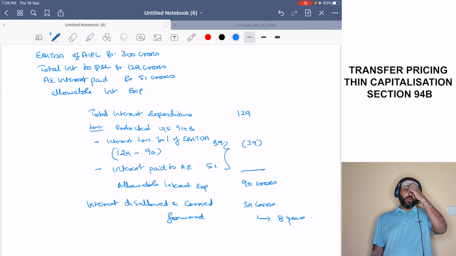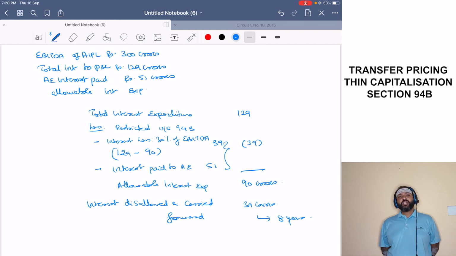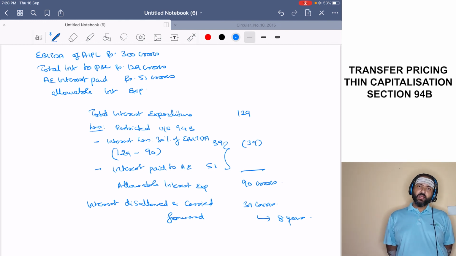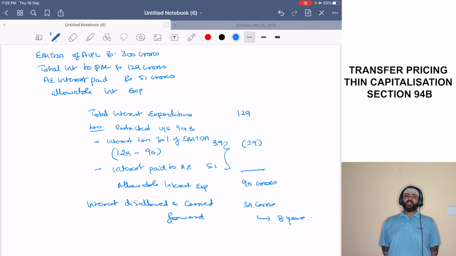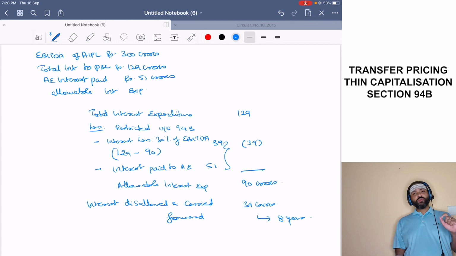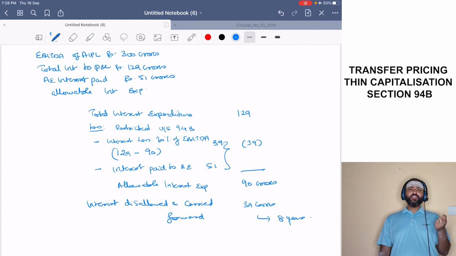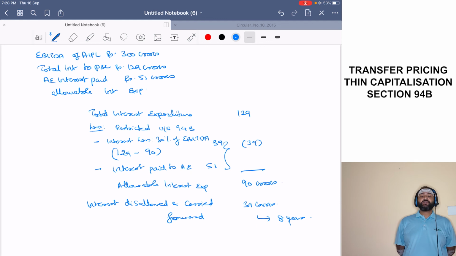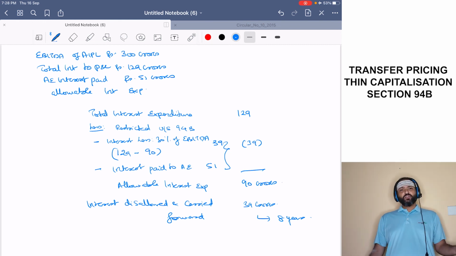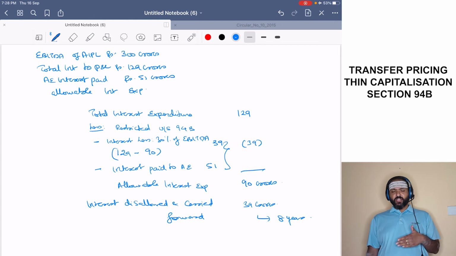Now, on top of this, what all did we say? We said that if a deposit or guarantee is given for the borrowings to be taken, which is an indirect representation of borrowing from an associated enterprise, still section 94B will be applicable. Otherwise, for insurance and banking business, generally the provisions of section 94B will not be applicable. And also, we understood that the provisions of section 94B will not be applicable wherever there is a PE of a non-resident in India which is engaged in the business of banking and insurance. Okay, so with this we conclude on the provisions of section 94B.